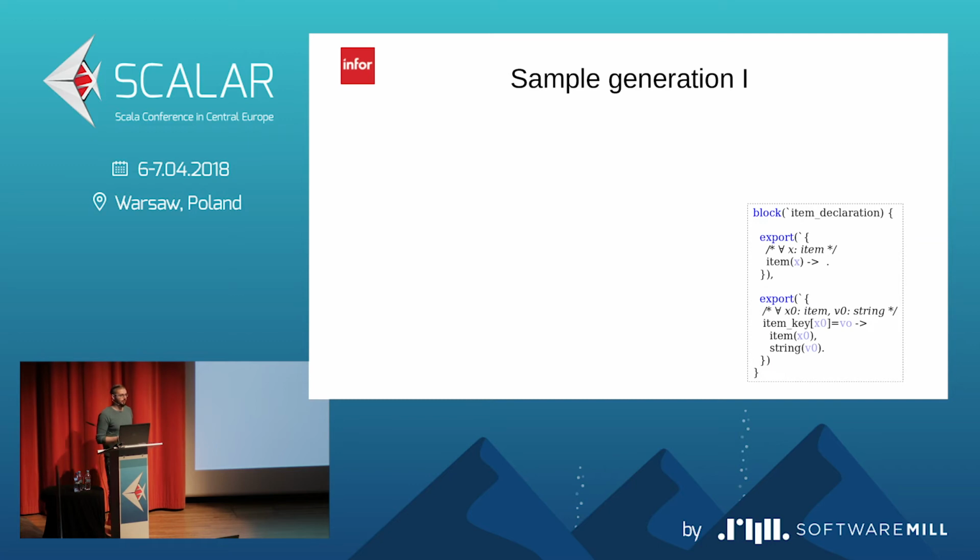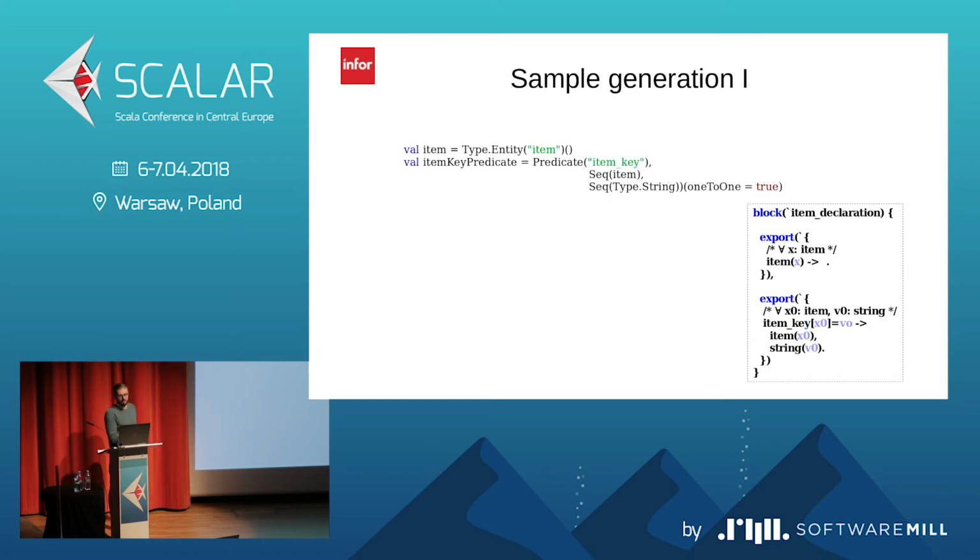It will be generation of the static code, so something that we do not generate, because if it's static, we just code it in logical. So one by one. We want to generate the block with the name item declaration, which exports one declaration of the entity predicate and exports one declaration of the functional predicate. So in Scala, it is extremely easy. We have one item entity, key predicate, and our generate method will return us the modular block, and it's like this.